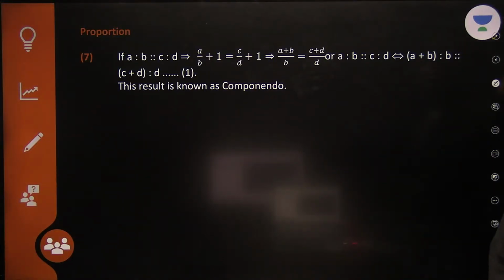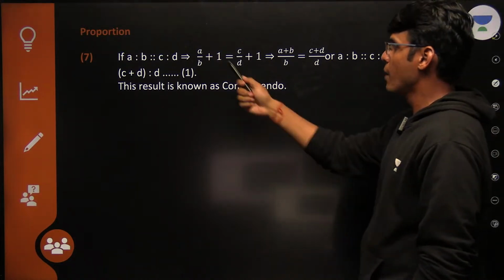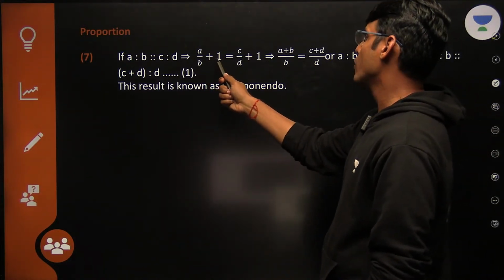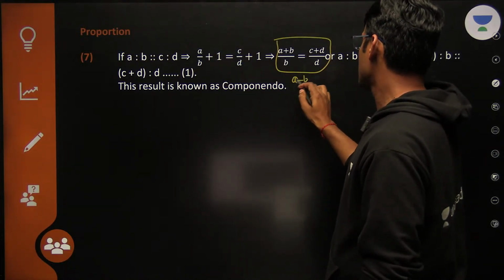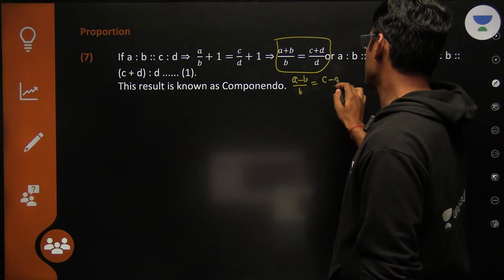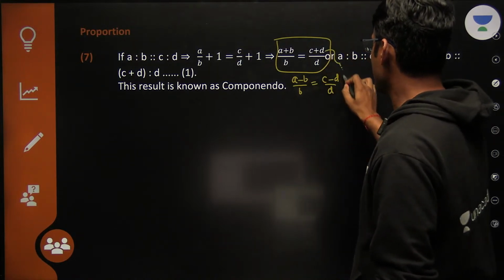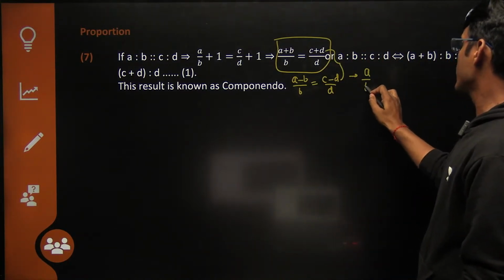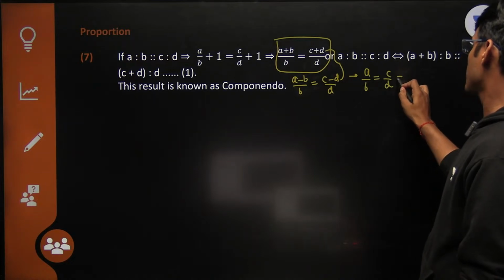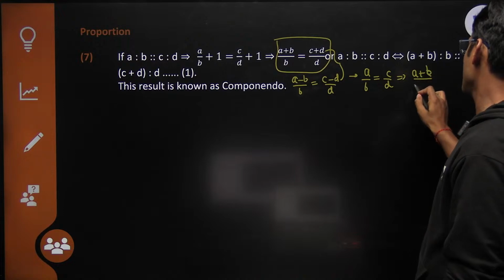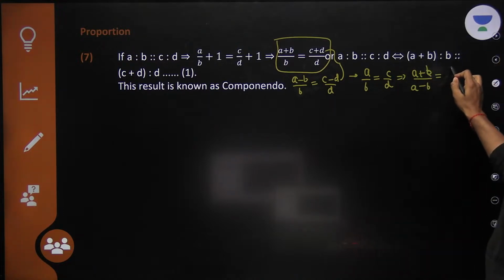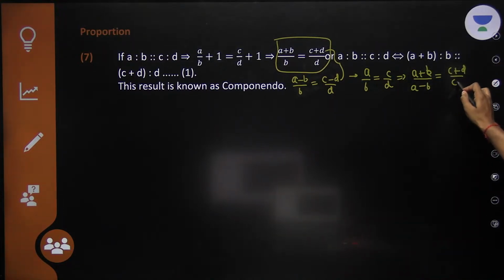Now this is componendo. This is very important, and the proof is also written here. If A upon B equals C upon D, you just add 1 to it, you will get this. Similarly, if you subtract 1 from it, you get this. And when you divide it, you essentially get, if A by B equals C by D, it implies A plus B upon A minus B equals C plus D upon C minus D. This result is called componendo and dividendo.